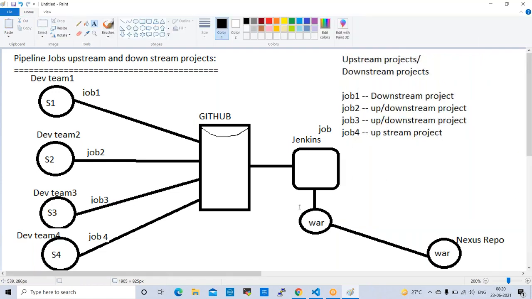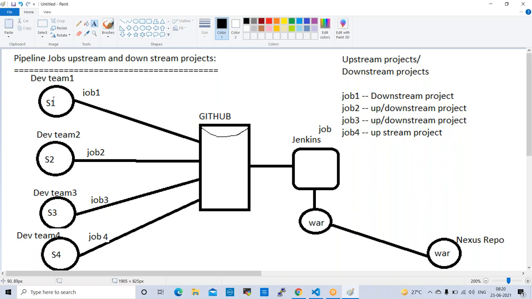Fine. So let us go and start this. You can work on the lab. You understand the concept, right? Whenever multiple sprints are running like this, and they are working on the same requirement, job one should run first. Once job one is success, this code will be moved to GitHub and Jenkins.